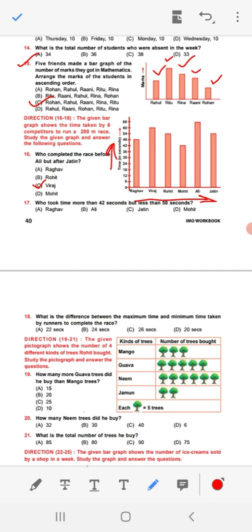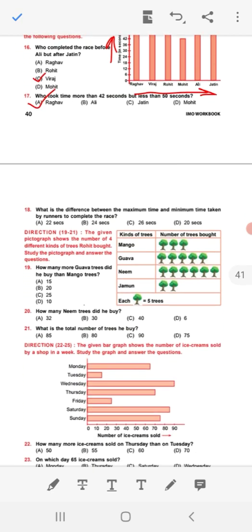See question number 17. Who took time more than 42 seconds but less than 50 seconds? That is, the time is between 42 and 50. Whose time is between 42 and 50? 48 is here. Between 42 and 50, Raghav. So option A is correct.